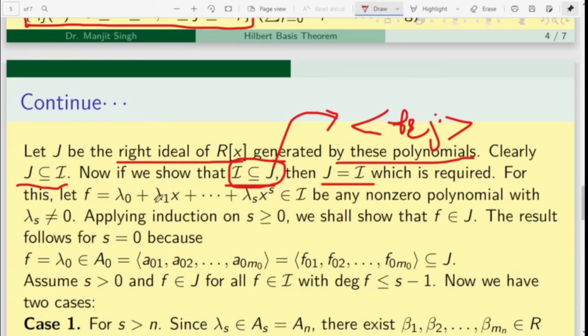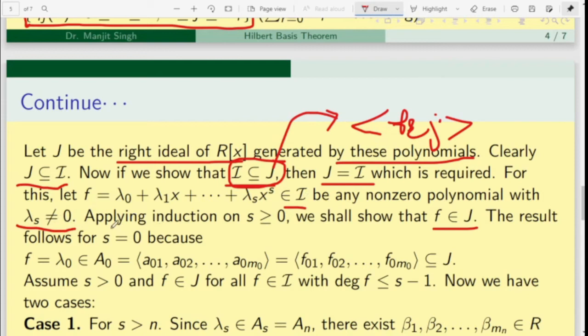For this, we will take a polynomial in I and show it is in J. So let f be a polynomial in I of degree s. Then clearly lambda_s, the leading coefficient of this polynomial, is a non-zero element.